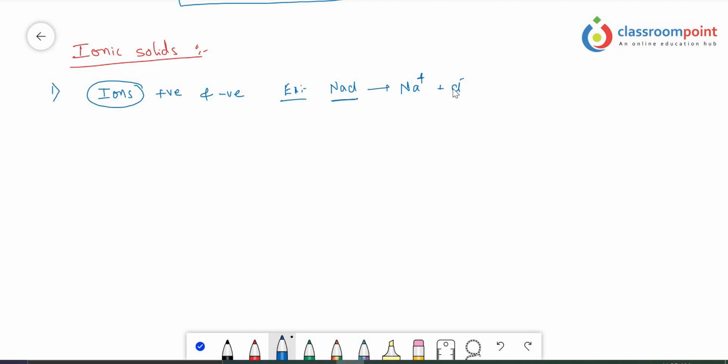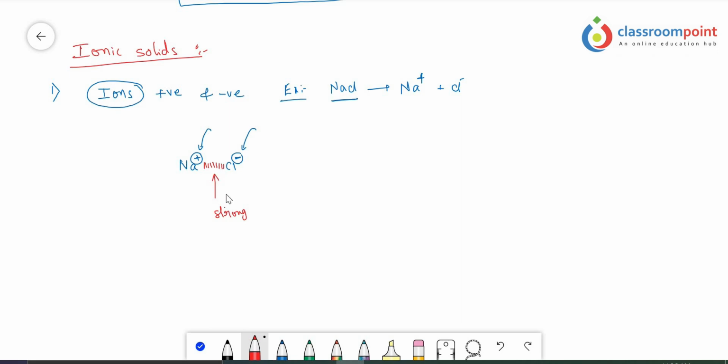Here, the Na+ ion attracts the Cl- ion around it. Similarly, the Cl- ion also attracts the Na+ ion around it. So the attraction is developed between the two ions, and these attraction forces are so strong. See here, if you take the Na+ ion and the Cl- ion, these are not partial charges. Whatever positive charge or negative charge we are taking, those are complete charges. So due to the presence of complete charges, they are attracted very strongly to each other. That's why this attraction force is so strong.